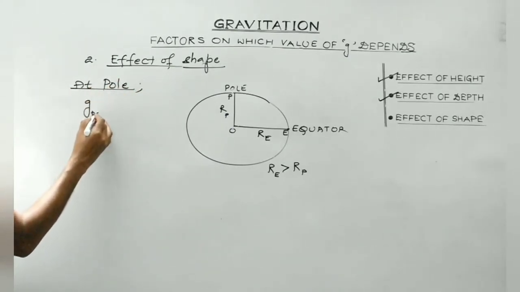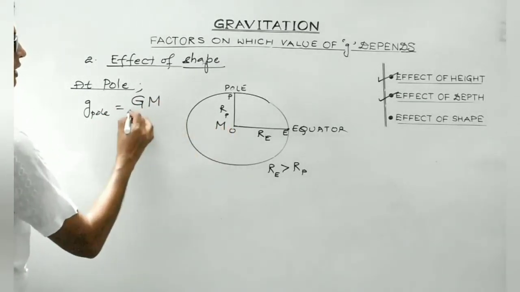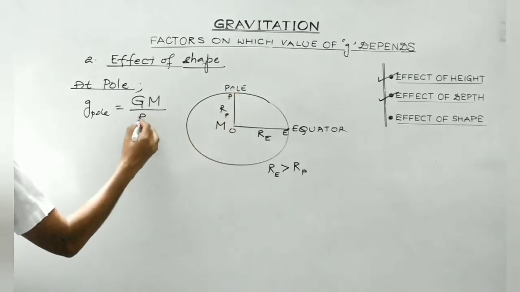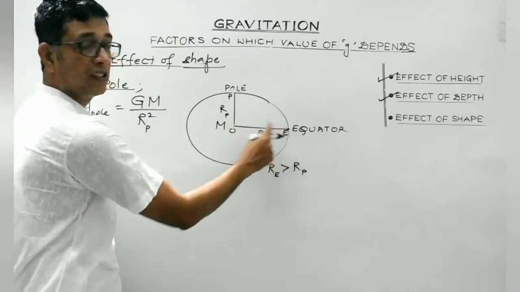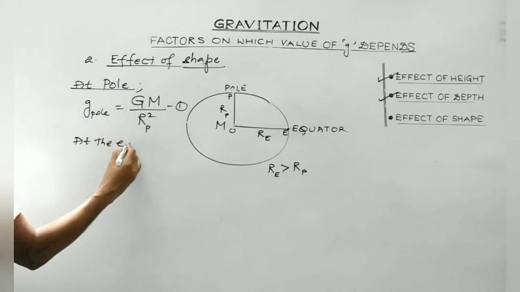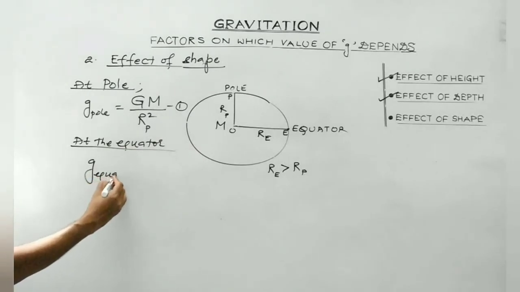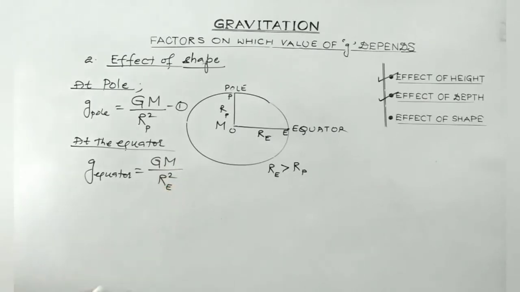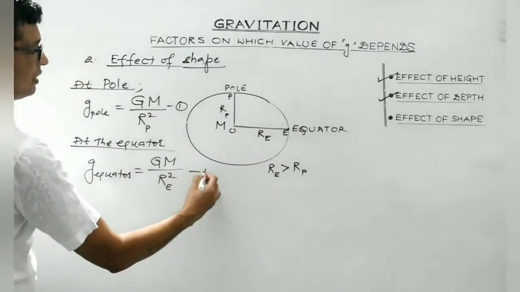what will be the value of small g? It will be G, capital M is the mass of the earth, divided by the distance, that is RP, its square, RP square. At the poles, we will consider this distance, while at the equator, we will consider this distance. So put this as equation 1. At the equator, g equator will be GM divided by RE square. This is the radius of the equator, right at this point. So put this as equation number 2.